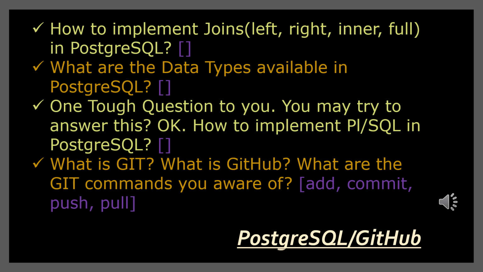And what Git commands are you aware of? So four main commands are push, pull, add, and commit. Push is pushing our code to the repository. Pull is pulling the code from the repository to our local machine. Add is adding the changed files to the staging, and commit is committing the added files in the staging area. After that we can do push, and that will be pushed to the repository in GitHub.